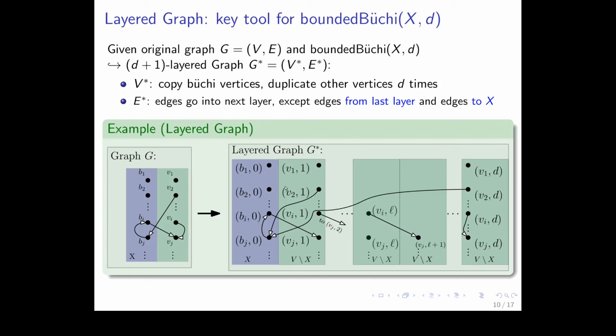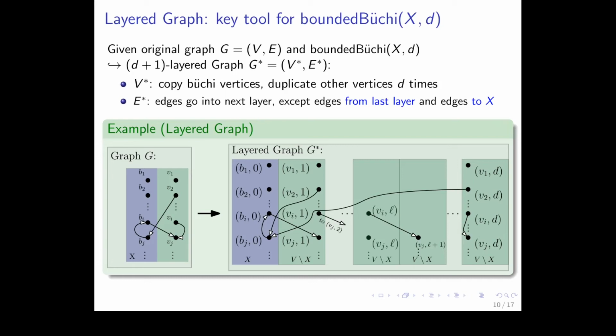So we keep them in layer d, because we count from 0, it's the (d+1)-th layer, but we keep it in layer d, and edges to X, so to the Büchi vertices, go to layer 0.